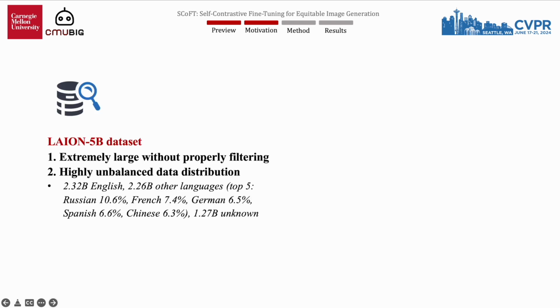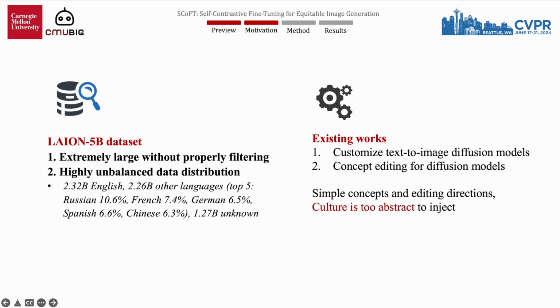Many cultural misrepresentation issues can be attributed to the use of large training datasets. Addressing these issues by training a text-to-image generative model from scratch remains impractical due to the difficulty of acquiring a large volume of purified cultural data. Previous efforts to customize text-to-image diffusion models have focused on injecting simple objects or editing easily describable concepts. However, the concept of culture is more abstract and presents a greater challenge in defining a clear image editing direction.